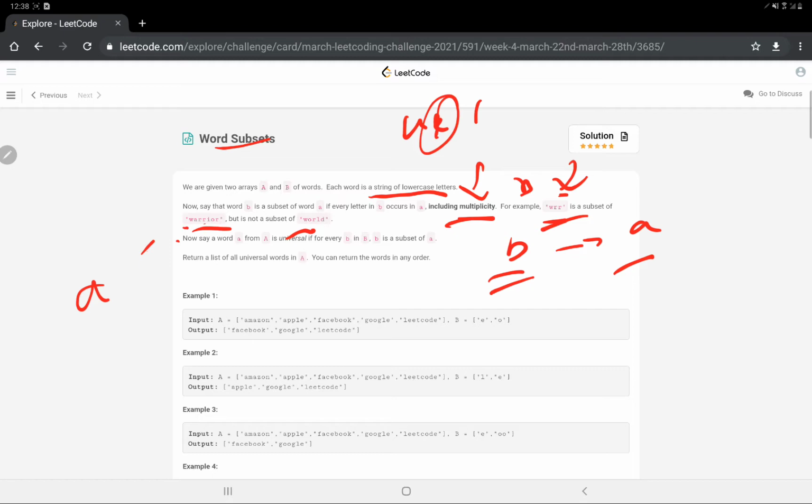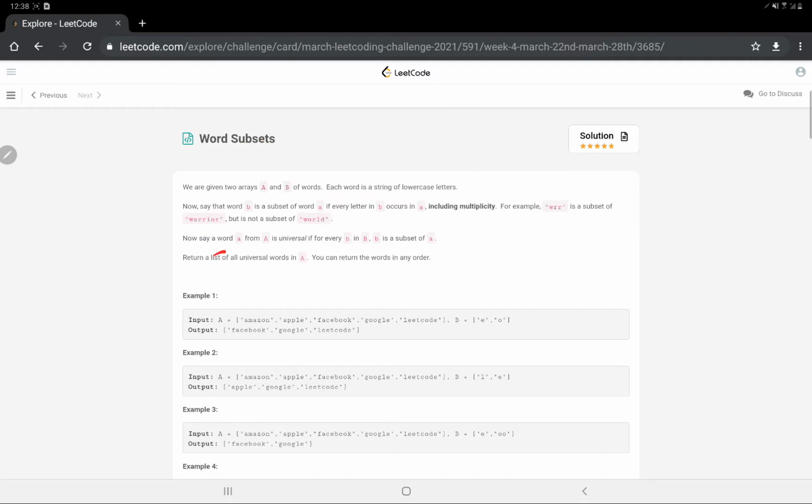Now let's see the next thing. Word A from A is universal if for every B in B, B is a subset of A. So what universal means over here is that a word A from A is universal if for every B in B, B is a subset of A. So it has to occur in all these strings, and including the multiplicity we have to take care of it.